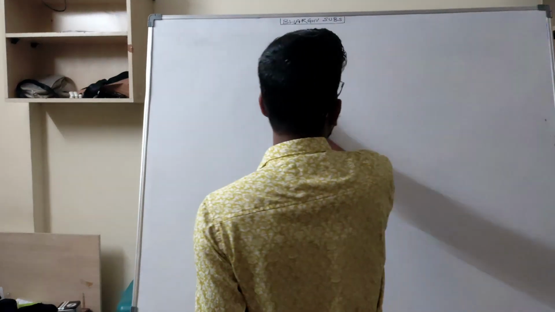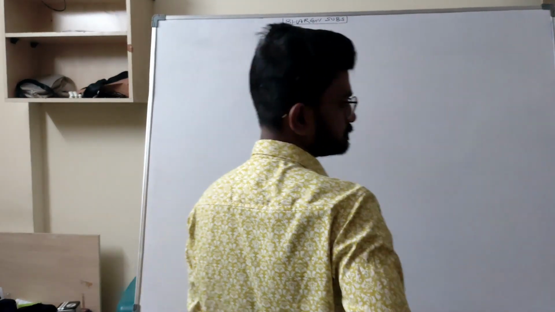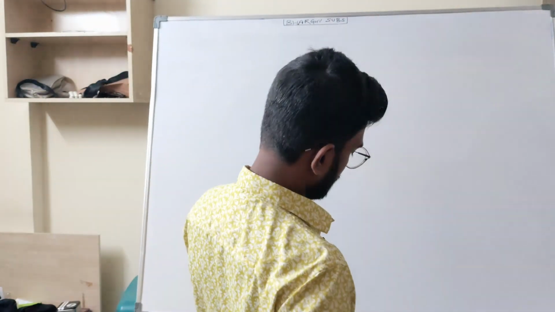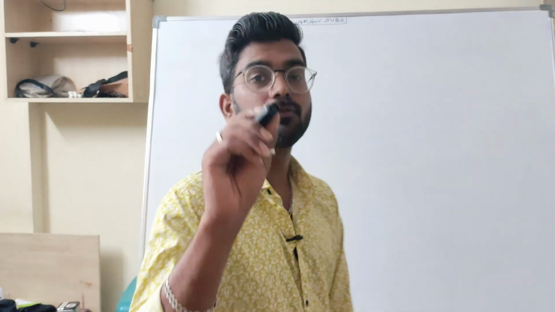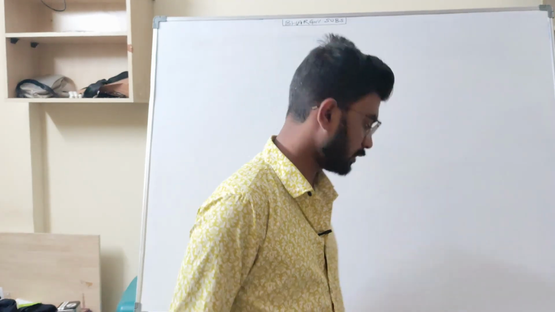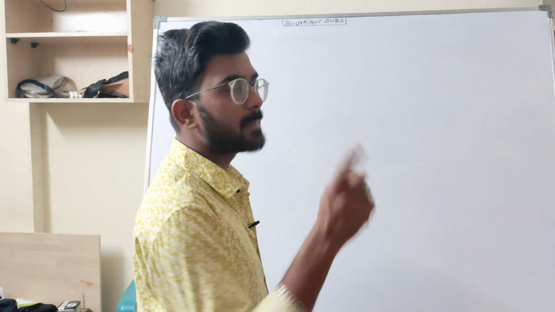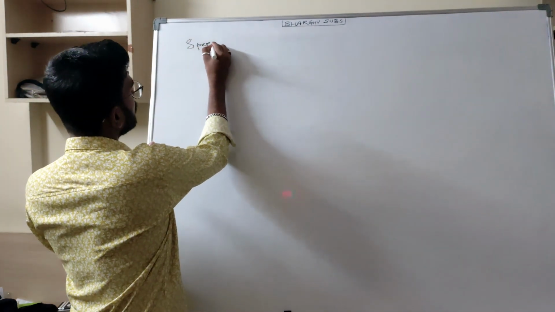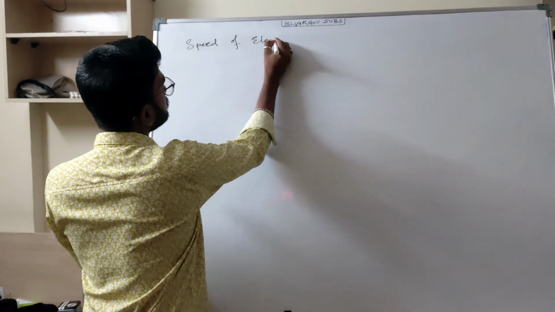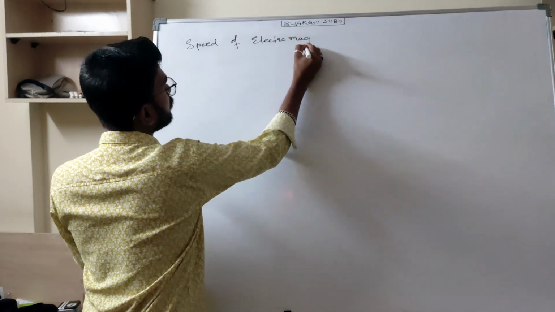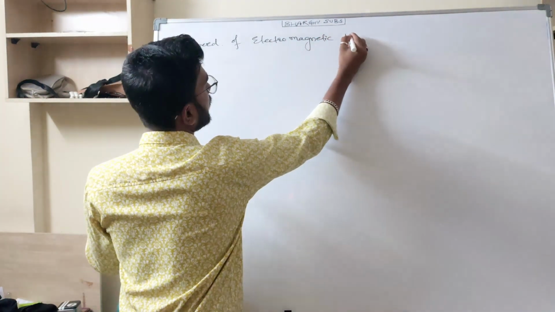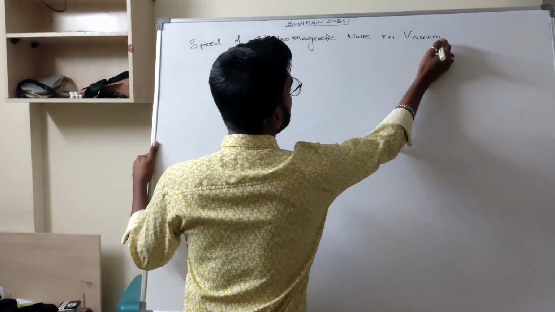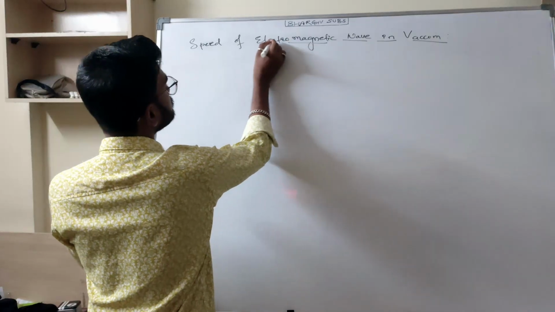Before going further, to find the speed of electromagnetic wave in vacuum, I have to take 4 equations. What are the 4 equations? They belong to the Maxwell equations.